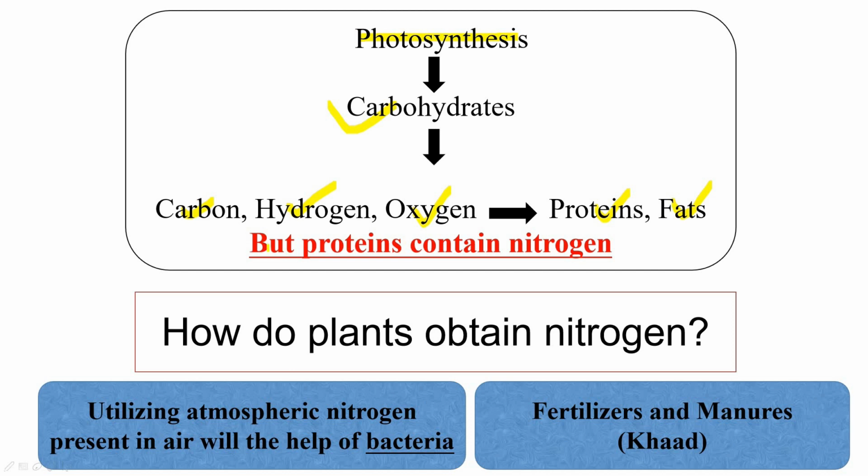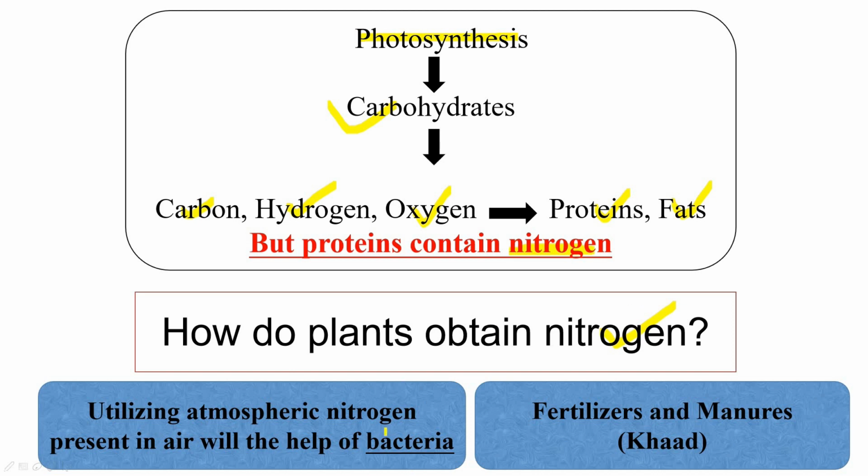But we also know that proteins contain nitrogen. So how do plants obtain nitrogen? Now you will say that there is 78% nitrogen present in the air, so plants can take nitrogen from air, but plants are not capable of taking nitrogen from the air.